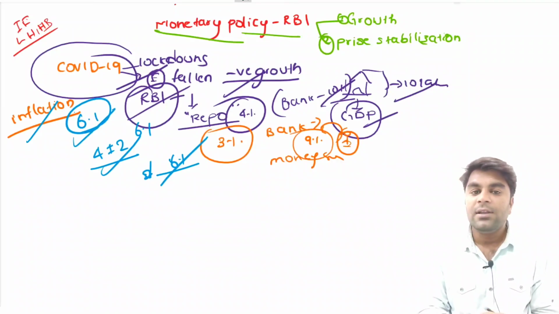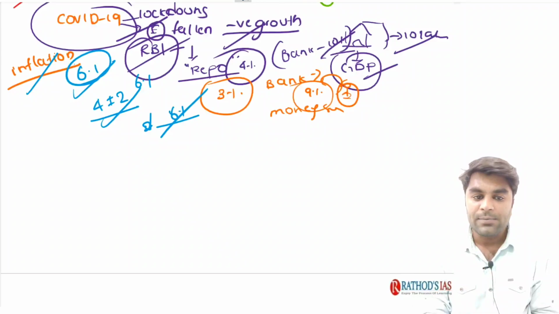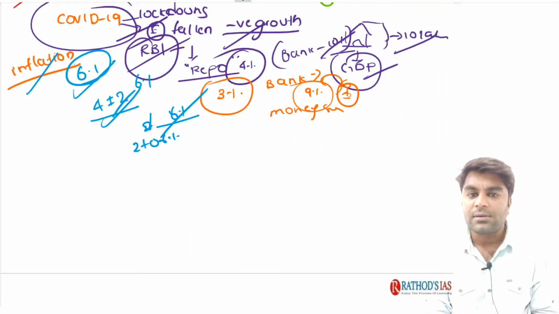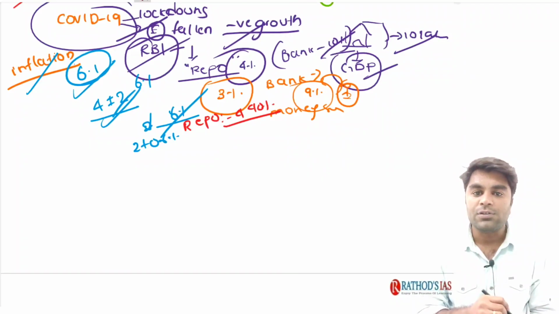Now, as the inflation increases to 6.1%, it needs to be maintained at an optimal level, that is between 4 plus or minus 2. It is from 2 to 6%. Now, as a result of it, RBI recently increased the repo rate from 4 to 4.40%.